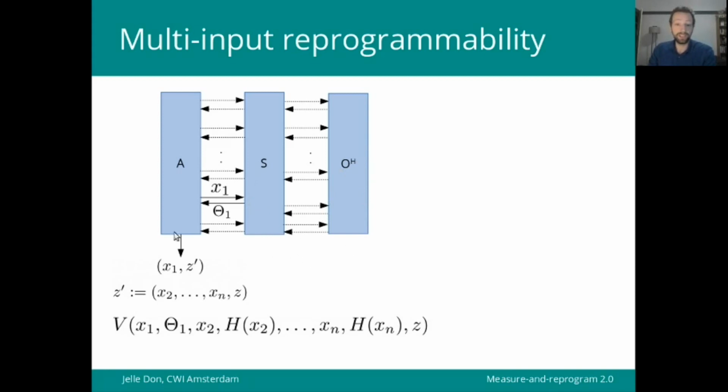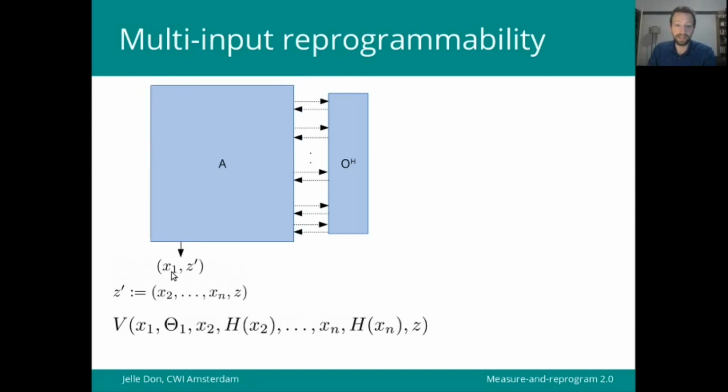And the reason for this is that we can now consider A and S together as yet another algorithm, which just has this particular output x1, c prime, which we can again rewrite such that now x2 is the prominent hash input and z double prime has all the other x's and the original z.